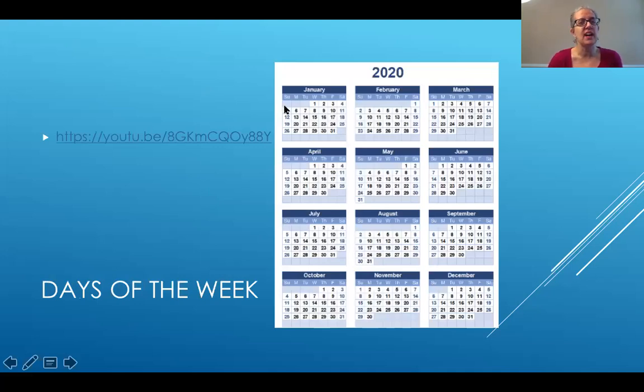Look at the calendar again. It's also divided into weeks. Every 7 days is called a week. Now we will sing a song to practice saying the days of the week. Sing along when you are ready.